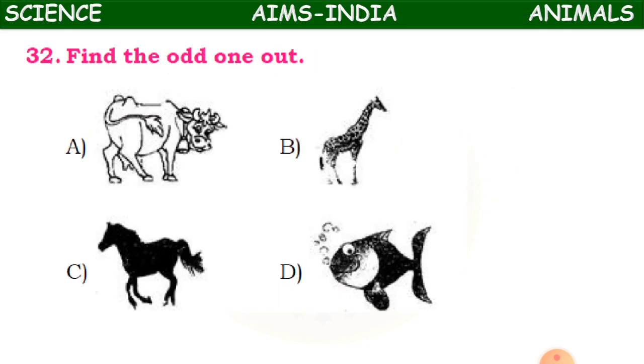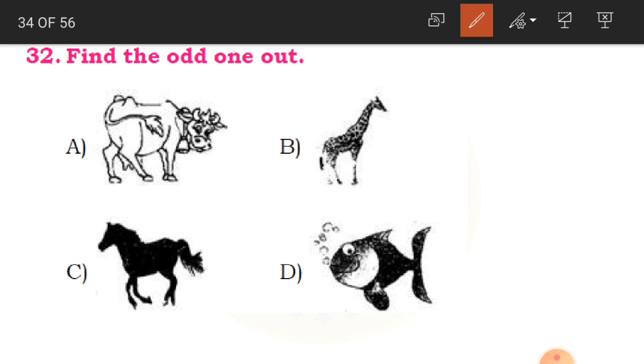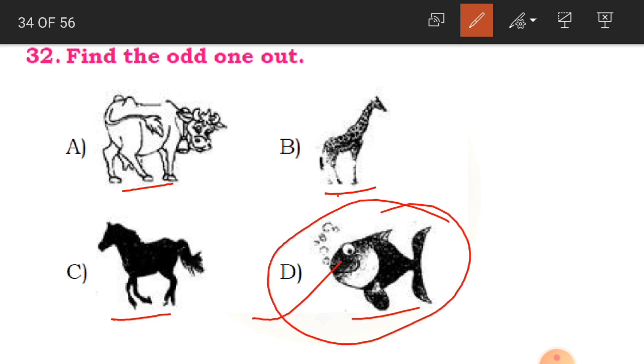Clear children? Now 32nd question. Find the odd one out. So which doesn't belong to the others, which is different from the others. So we have to find that. If you observe here in the picture children, you have got a cow here, a giraffe, a horse and a fish. So which one is different from the remaining three? Yes, the fish is different. Our answer is D, fish.